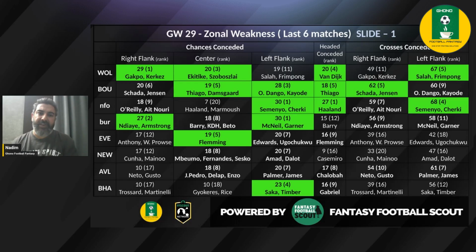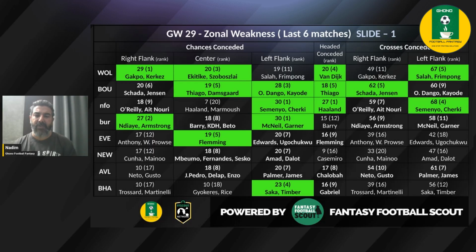Moving on to the next fixture, which is Burnley versus Everton. And really, the first one I would like to talk about is the left flank of Burnley, where they have conceded 30 chances and are ranked the worst, where McNeil and Garner are likely to occupy. Now, not really our FPL favorite, but again, this is something that you need to keep an eye on. 27 chances again from the right flank, where they are ranked second worst. NDIA and Armstrong are likely to occupy.